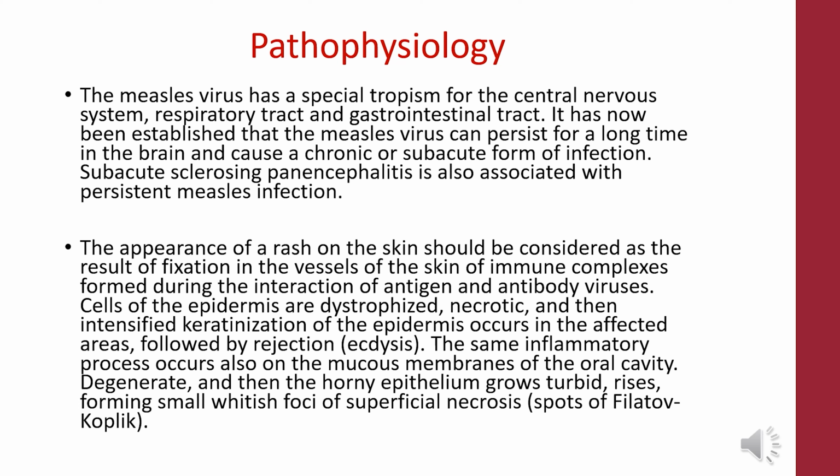The measles virus has a special tropism for the central nervous system, respiratory tract, and gastrointestinal tract. It has now been established that the measles virus can persist for a long time in the brain and cause a chronic or subacute form of infection. Subacute sclerosing panencephalitis is also associated with persistent measles infection.